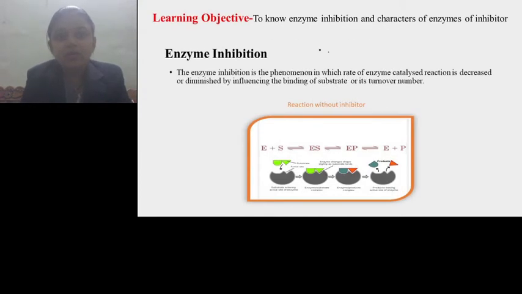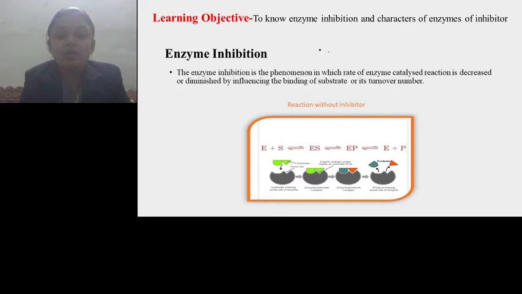The learning objective of today's lecture is to know about enzyme inhibition and the characters of enzyme inhibitor. So first we will know about what is enzyme inhibition. Enzyme inhibition is the phenomenon in which the rate of an enzyme-catalyzed reaction is decreased or diminished by influencing the binding of substrate or its turnover number.